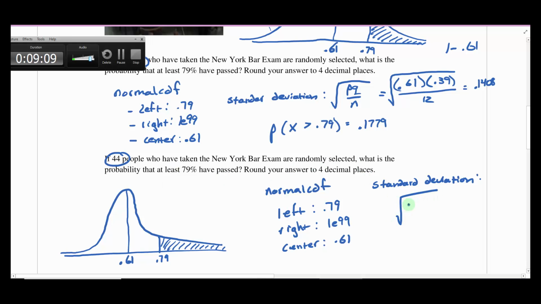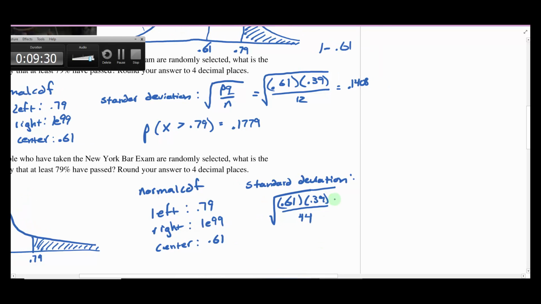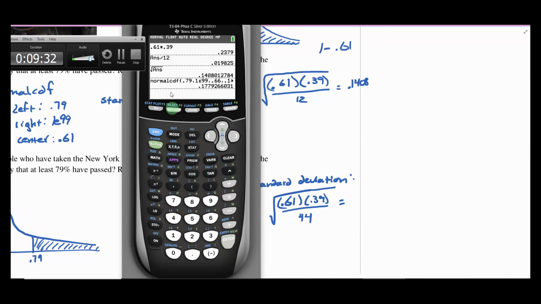We've got PQ, so this is going to be 0.61 times 0.39, just like last time, because our assumption about the population hasn't changed, right? We're still expecting 61% to pass, which means we would be expecting 39% to fail. The only thing that changes in this calculation is what we divide by, and that's going to be 44. Okay. All right, let's see what we get for a standard deviation.